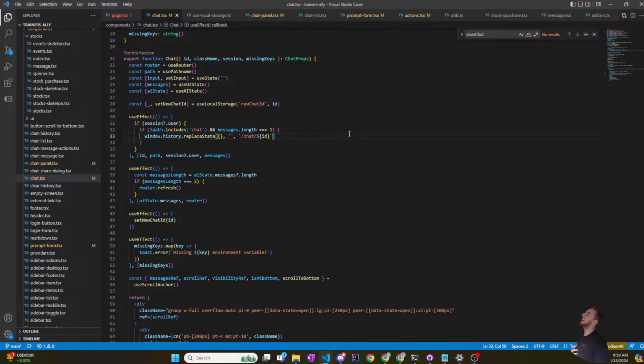You know what? I think I'm overcomplicating this way too much. Sometimes you just need to step back for a sec. I shouldn't even try to make this the first message in the AI state.